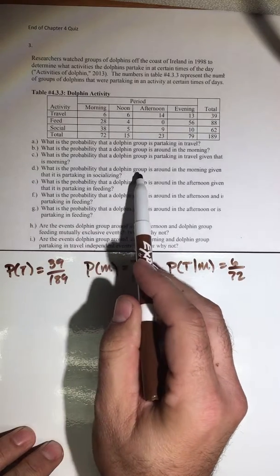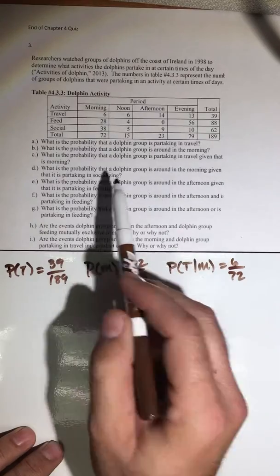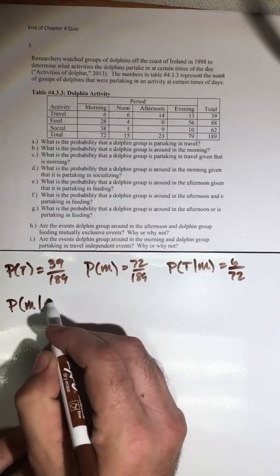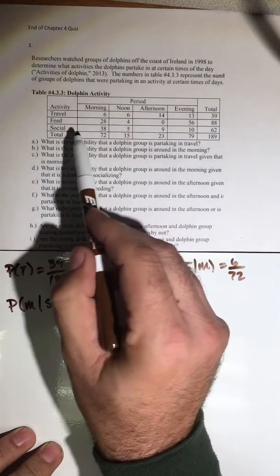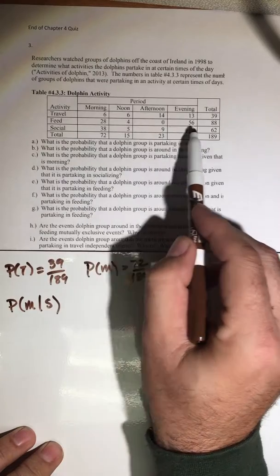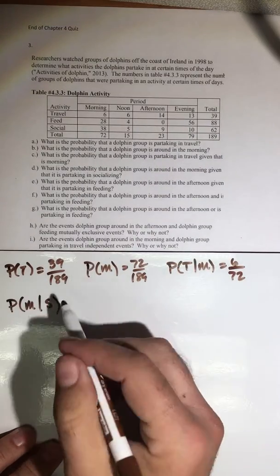What's the probability that a dolphin group is around in the morning, given that it is partaking in socializing? So the probability of morning given socializing. So I know I'm looking at socializing here. So there's a total of 38 in the morning out of 62.